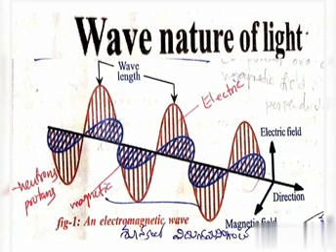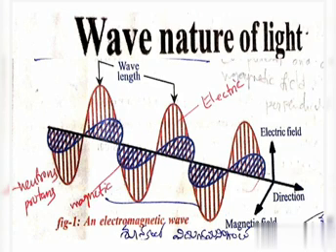So a vibrating electric charge creates a change in the electric field, and the changing electric field creates a change in the magnetic field. This process continues with both the created fields being perpendicular to each other and at a right angle to the direction of propagation of the wave.